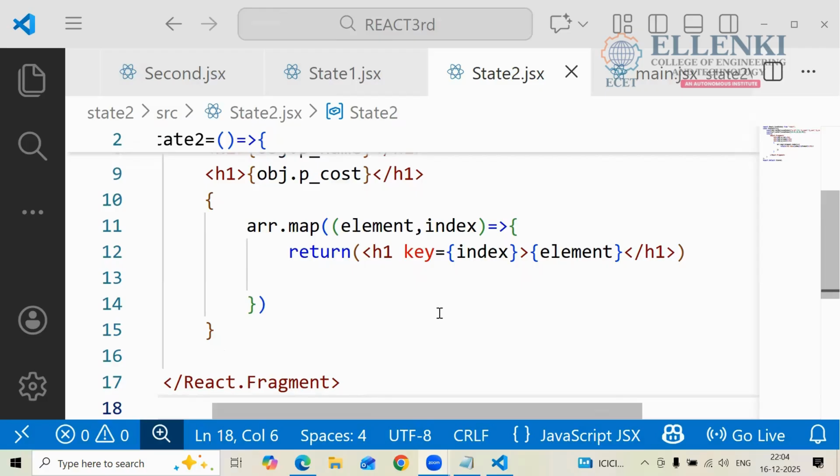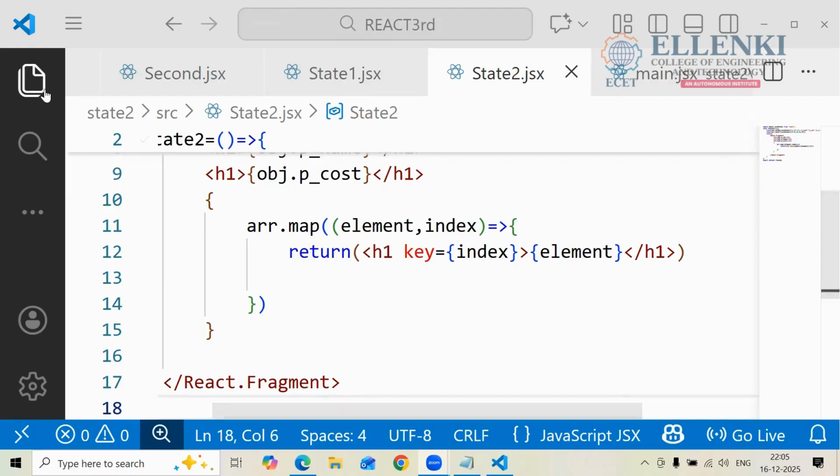Shall we move to another program? We saw up to now how to define the data for the string, number, boolean values, the array and the objects. Single object. If you have multiple objects, if you have multiple values in the array, what did we do? We used the map function, right? Here also, if you have multiple objects like an array, how we are going to do the program, we will see now. Is it clear to everyone?